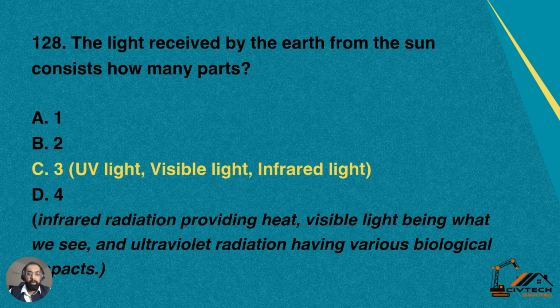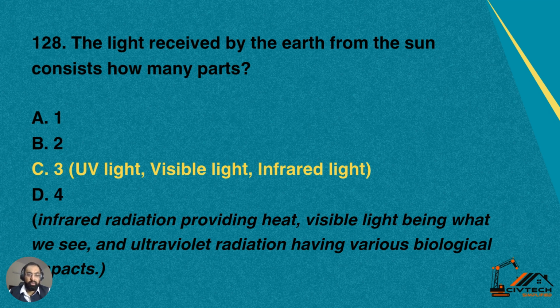128. The light received by the earth from the sun consists of how many parts? In the literature, there were two parts somewhere, but the latest research which I found from NASA as well as Google says there are three parts of the light which transmit from the sun to the earth.